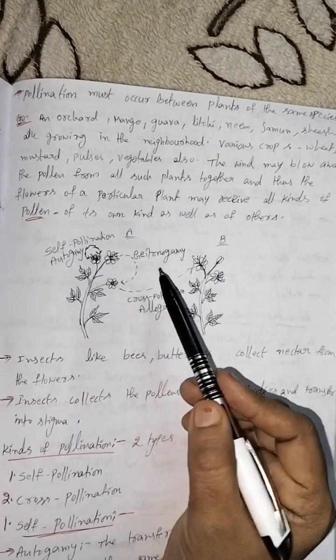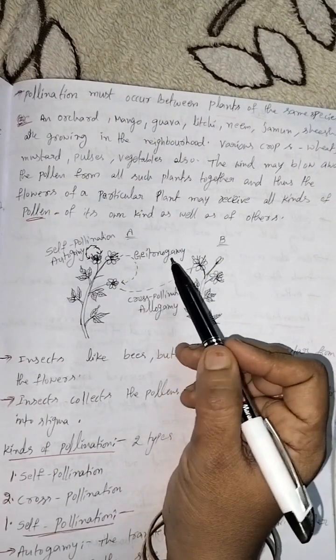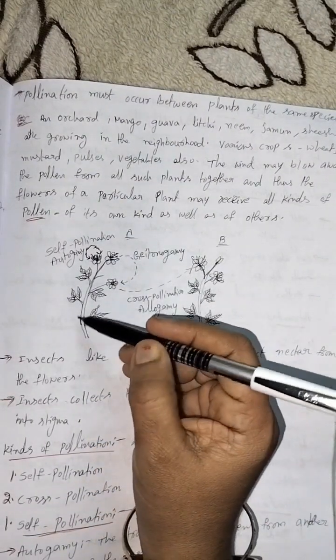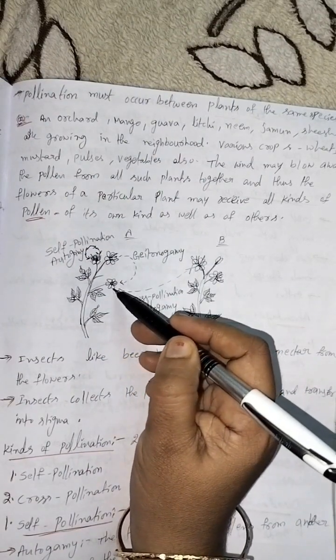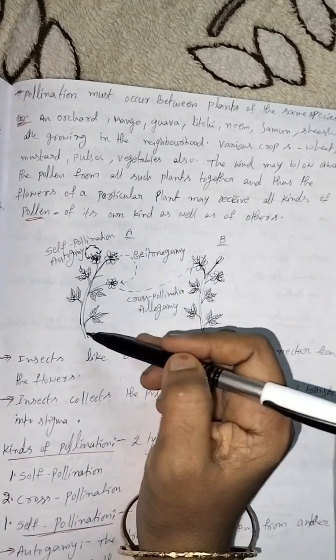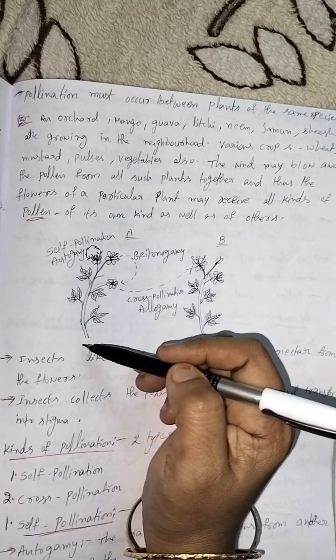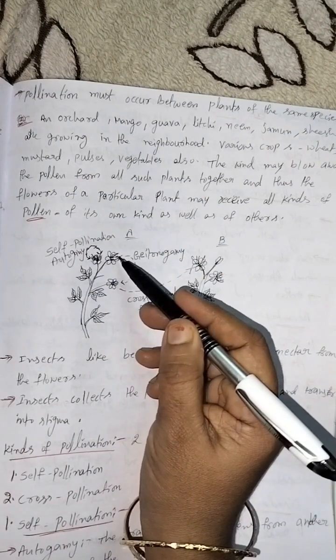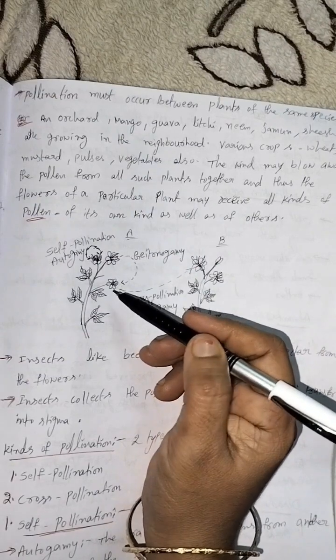Cross pollination is of two types. We know them: geitenogamy and allogamy. First of all, we discuss geitenogamy. In this, this is the plant, this is the male flower, this is the female flower. It means the male flower and female flower are present on the same plant. So the pollens are transferred to the stigma of the female flower.